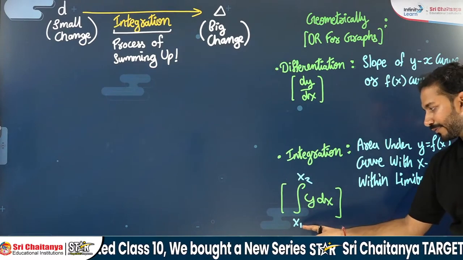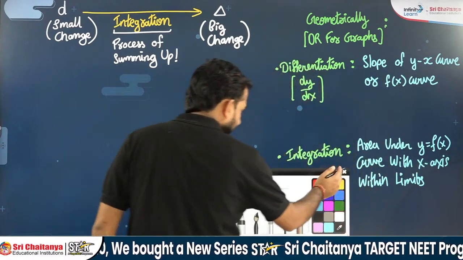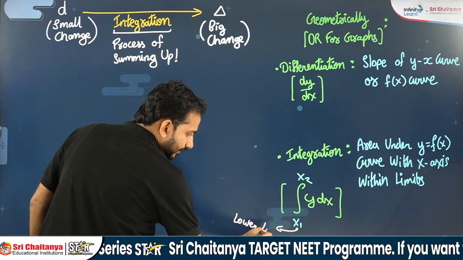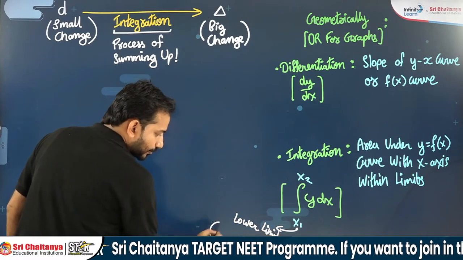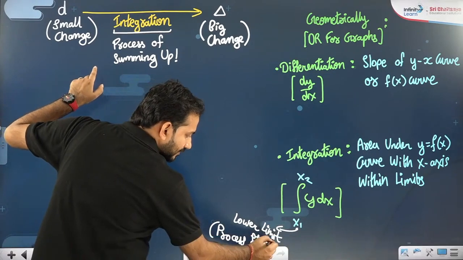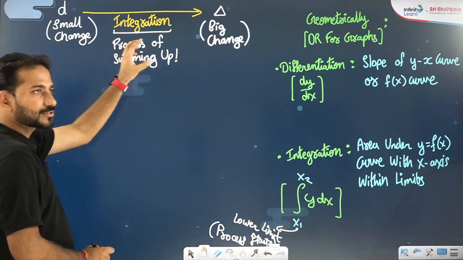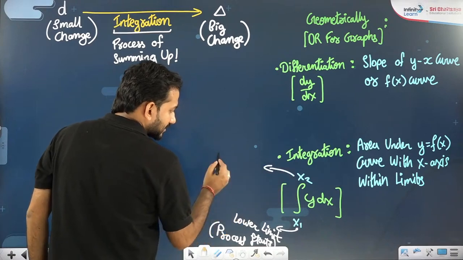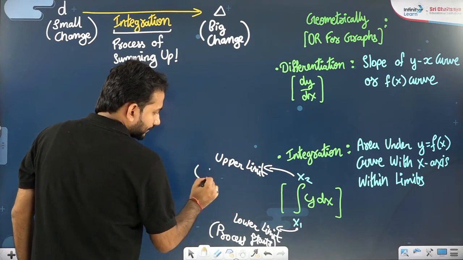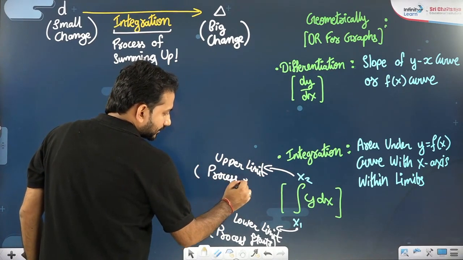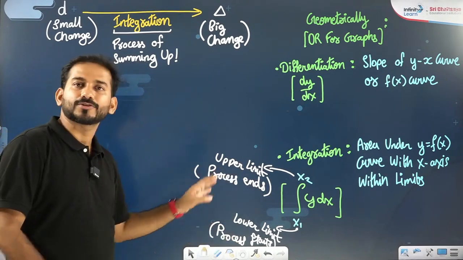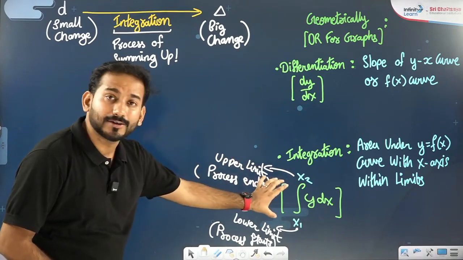Whatever I write below, this x1, this thing is called the lower limit. Lower limit, where to start the process. What is the process? The process of summing up the changes. And what is this x2? This is the upper limit. The upper limit tells you where the process ends. So process starts or commences, process ends or completes. So these are the limits.